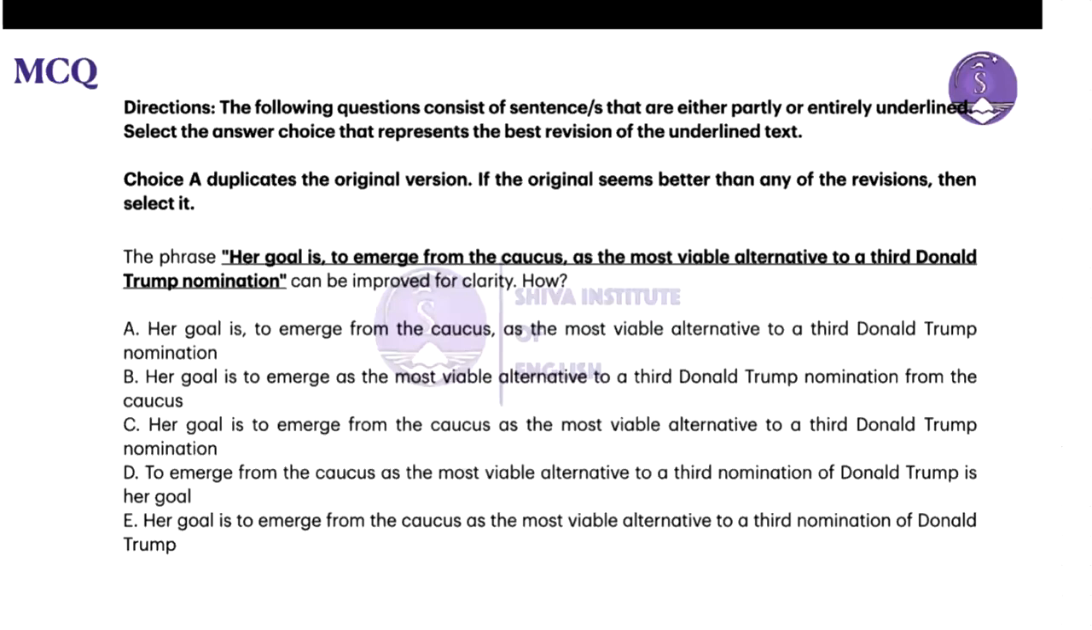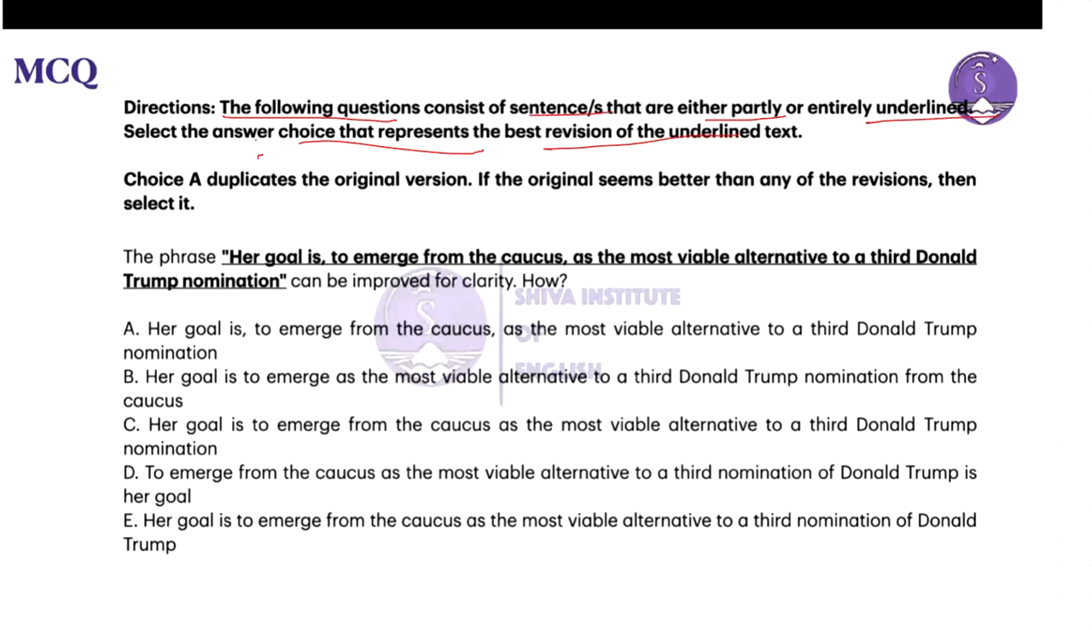Hello everyone. Let's proceed to the next question, which is stated as follows. Here is the direction, and the direction points out that the following question consists of sentence or sentences that are either partly or entirely underlined. We need to select the answer choice that represents the best revision of the underlined text.